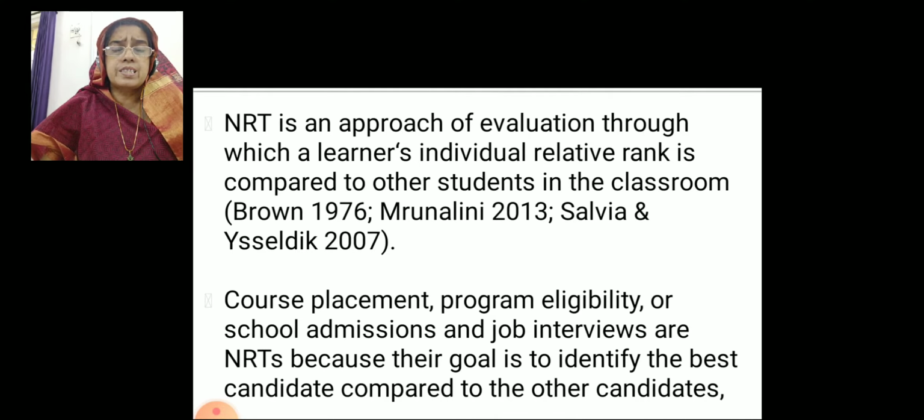So norm referenced test is an approach of evaluation in our educational system. It is not enough if we teach or if we cover the syllabus. We have to evaluate our students. That is very very important. So normally in the classroom, what we do, we will give the ranks to our students. In the class, we will assign some ranks: first rank, second rank, third rank. So he is in the 10th position and he is in the last position. Like that, we used to assign the ranks and we will compare the students in the classroom. Normally, this is what happens when we conduct a test or examination.